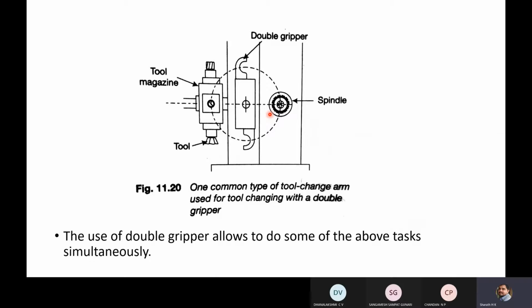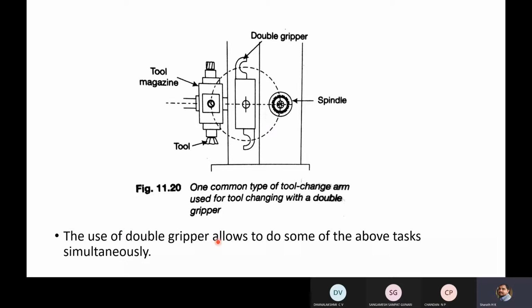So in this procedure, you are reducing the movement of the tool change arm. In a single movement, you are able to pick the tool from the spindle and the tool from the magazine, and also keep them in place. That is possible in the case of a double gripper.